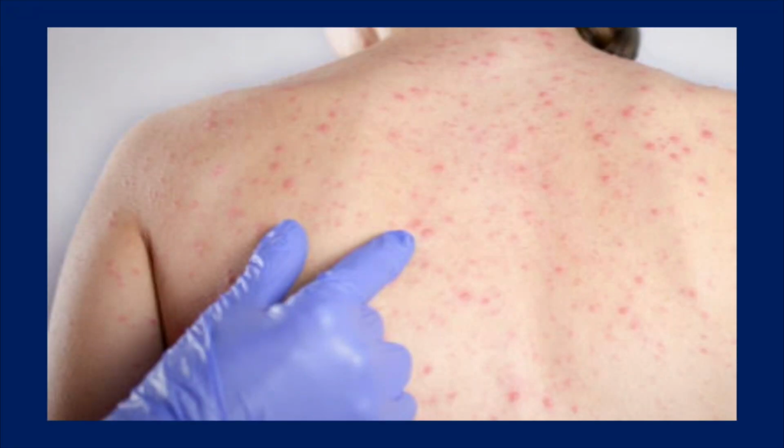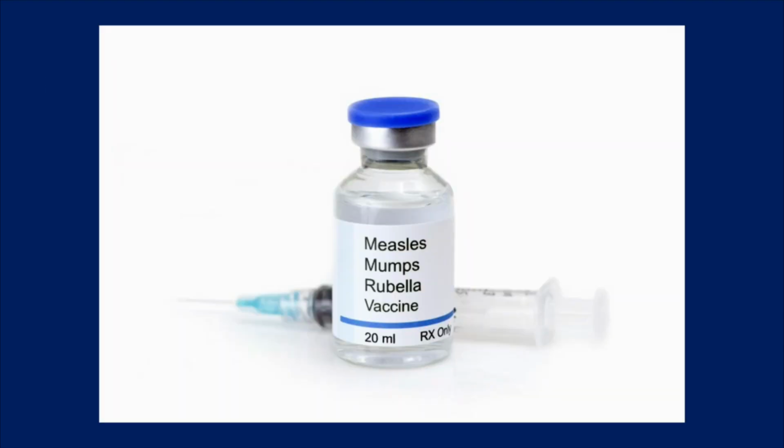Students, have you ever seen someone suffering with red rashes on their body? Yes, this disease is called measles. It is an airborne viral disease. The MMR vaccine is used to prevent this. The full form of MMR is measles, mumps and rubella.